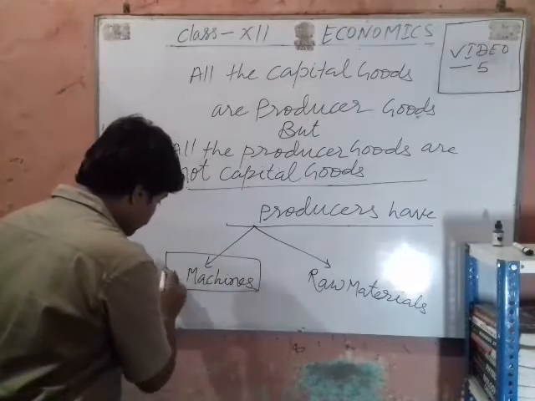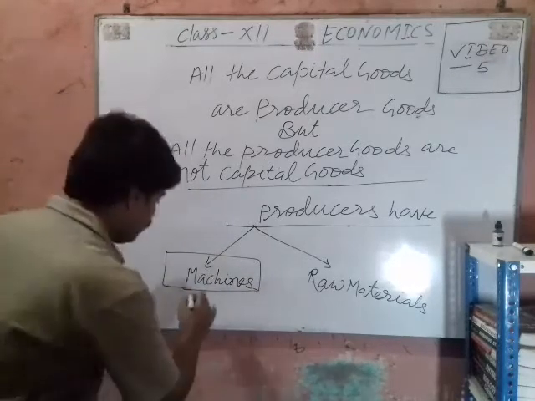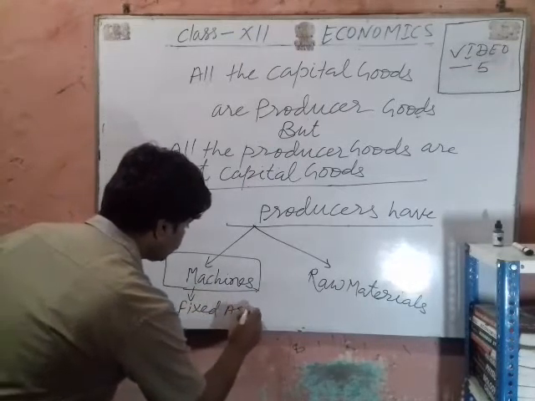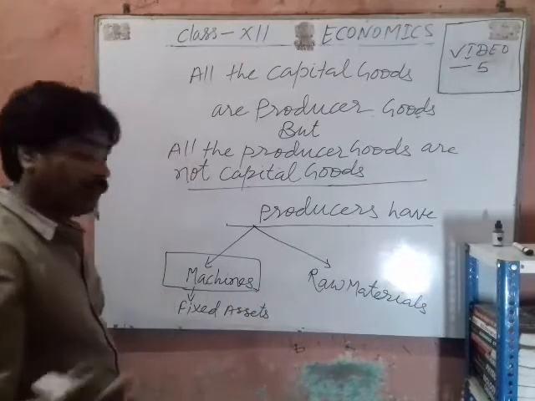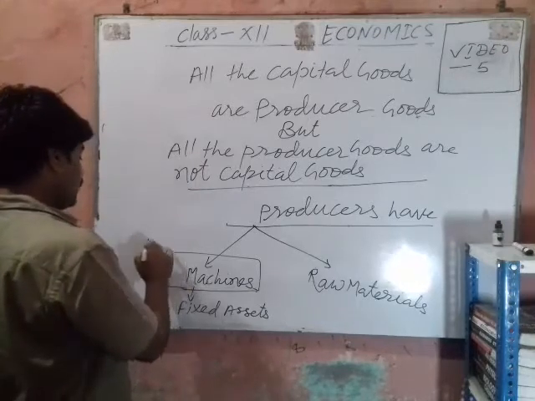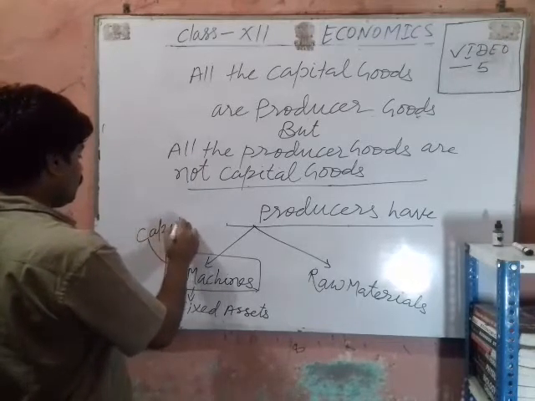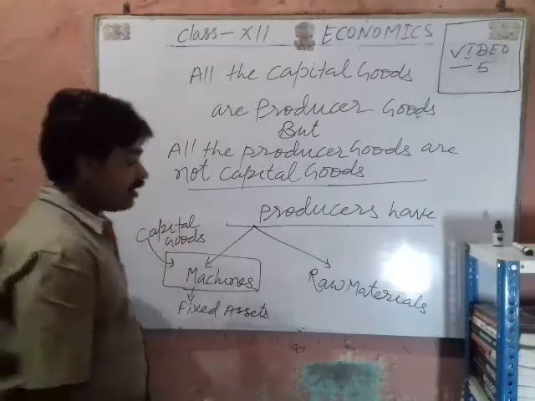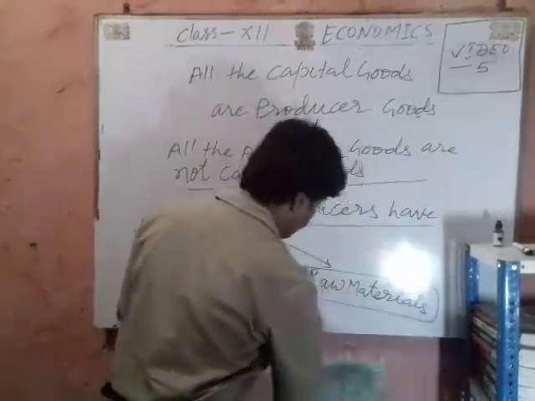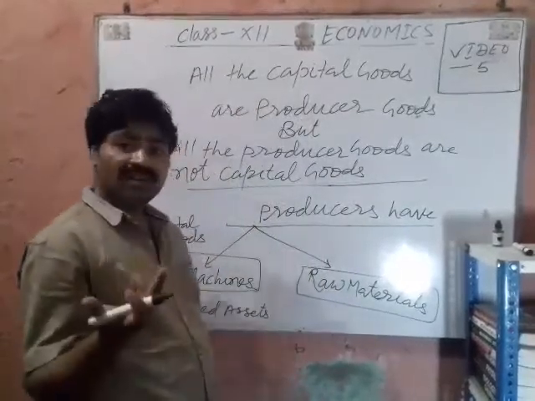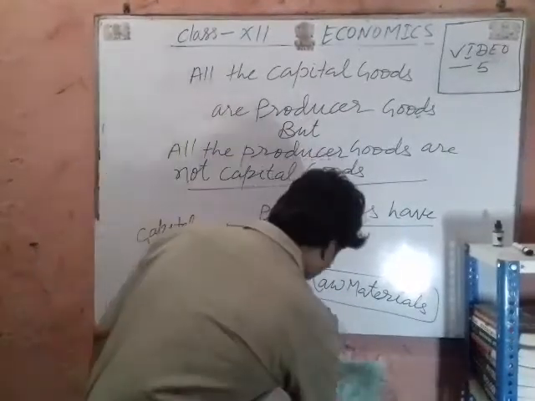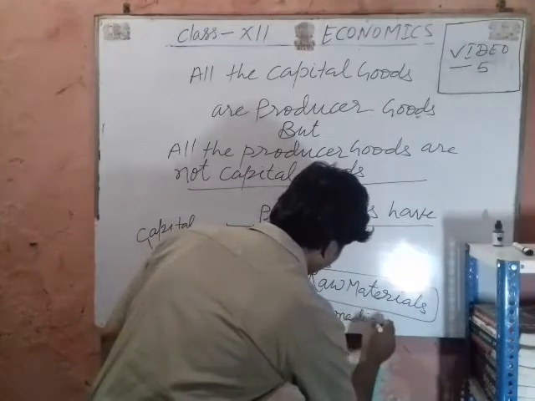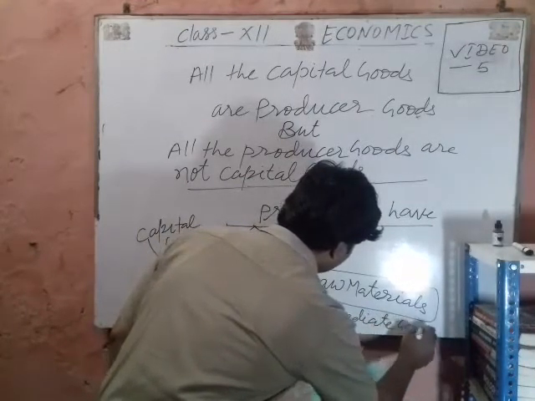Machines are the fixed assets of the producers, and machines are the capital goods. On the other hand, raw materials are not capital goods. These are the intermediate goods.